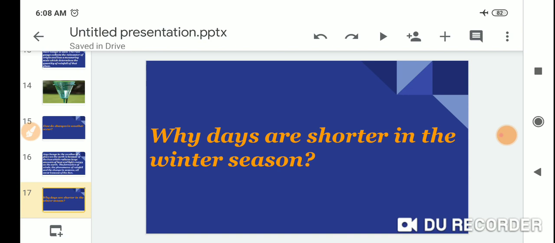Why are the days shorter in the winter season?